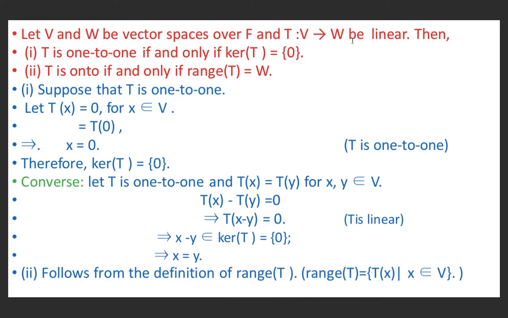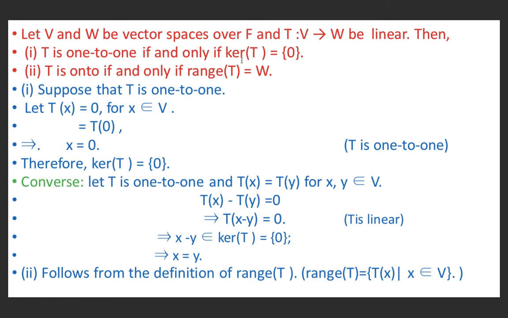If T is a mapping from V to W defined as linear, then T is 1-1 if and only if kernel of T equal to {0}, and T is onto if and only if range of T equal to W. Suppose T is 1-1. Let Tx equal to 0. Therefore, this is equal to T(0), and because Tx is equal to T(0), this implies x is equal to 0 because T is given to be 1-1. Therefore, Tx equal to 0 implies x equal to 0. Therefore, kernel of T is equal to {0}.